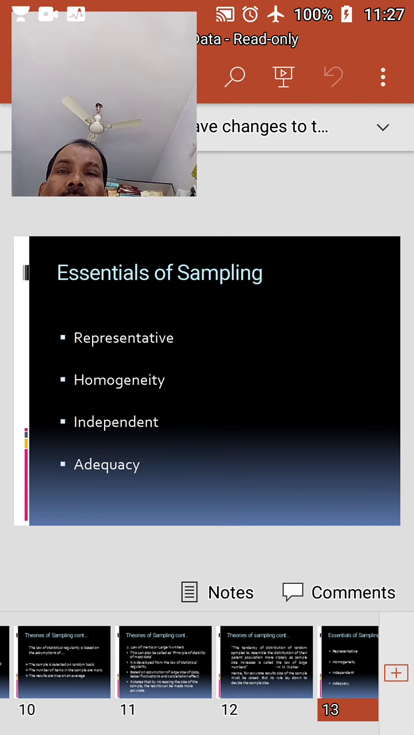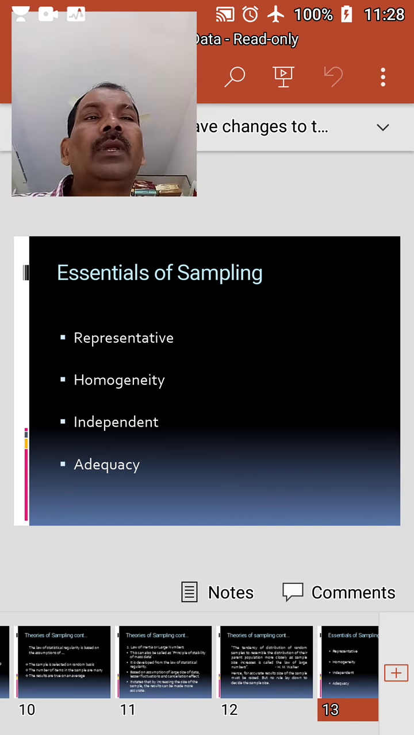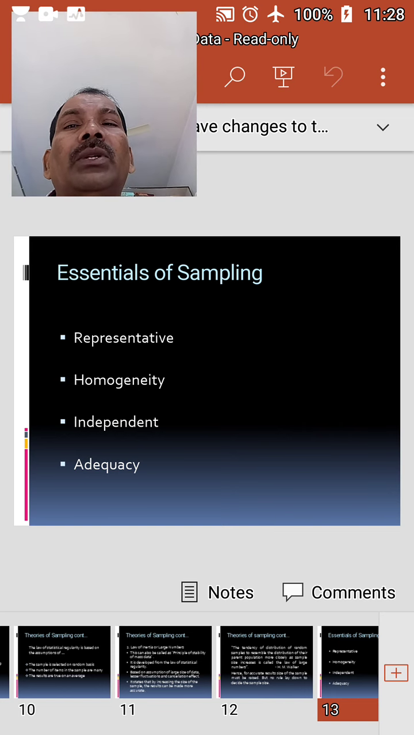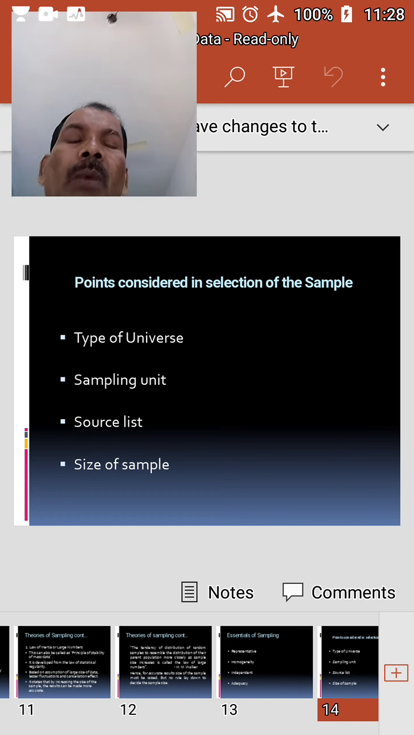And lastly, we have adequacy. The size of the sample must be adequate to get accurate results. If a large number of items are included in the sample, they will truly represent the universe. Next, points considered in the selection of a sample.